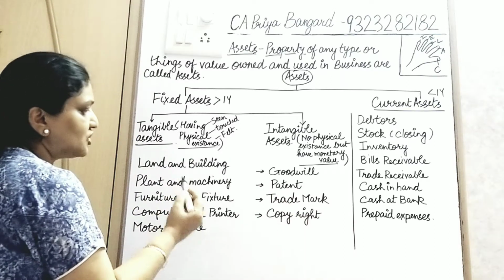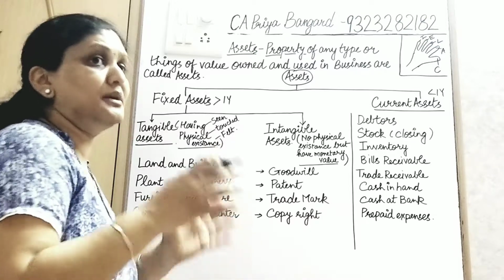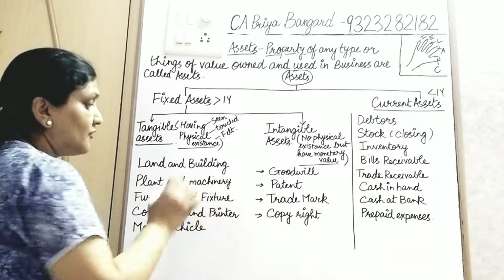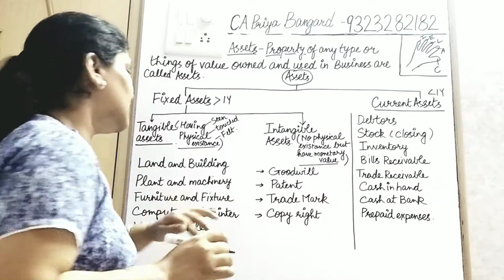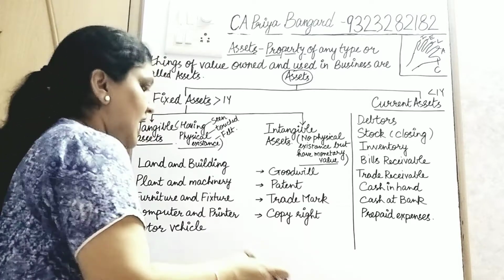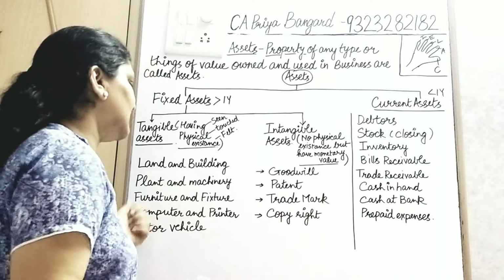Then furniture and fixture. Now furniture you understood, your table, your chair. What about fixture? The furniture which you can move from one place to another, like I can lift this chair and keep it somewhere else, that is furniture.